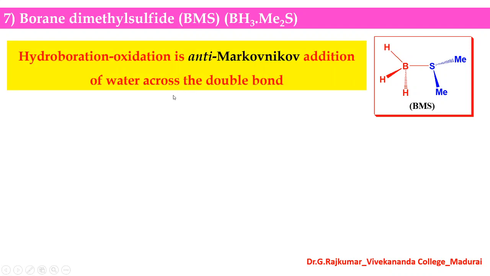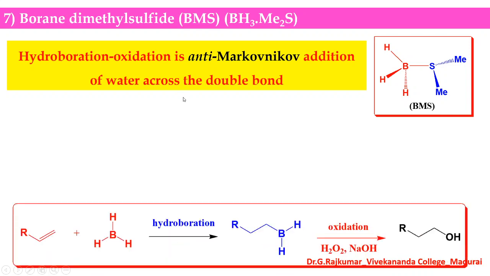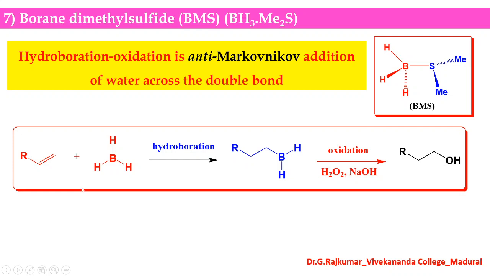And the next important reagent is borane dimethyl sulfide, which we can call BMS, and its hydroboration oxidation reaction. Borane can undergo hydroboration oxidation reaction of alkenes. This follows anti-Markovnikov addition of water across the double bonds. You can see this is a hydroboration reaction, hydroboration followed by oxidation with hydrogen peroxide and sodium hydroxide. So finally, you will get alcohol as the product.